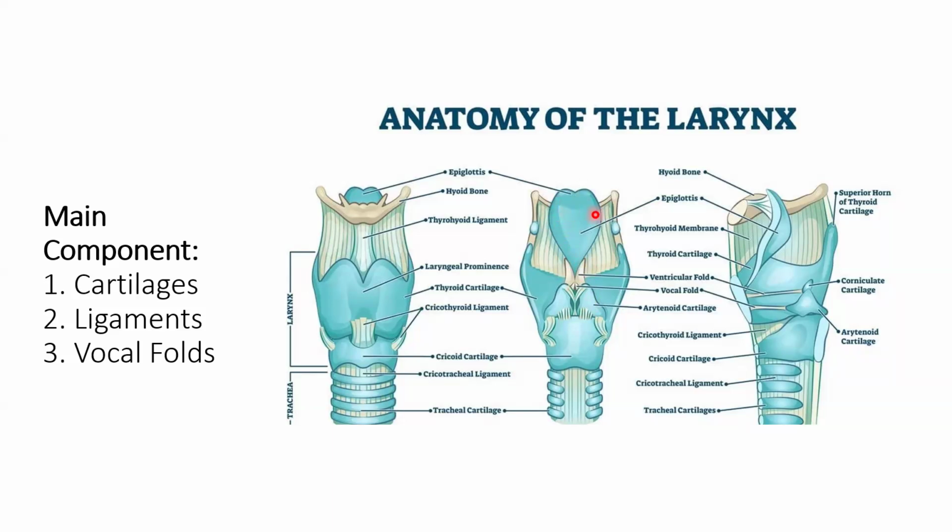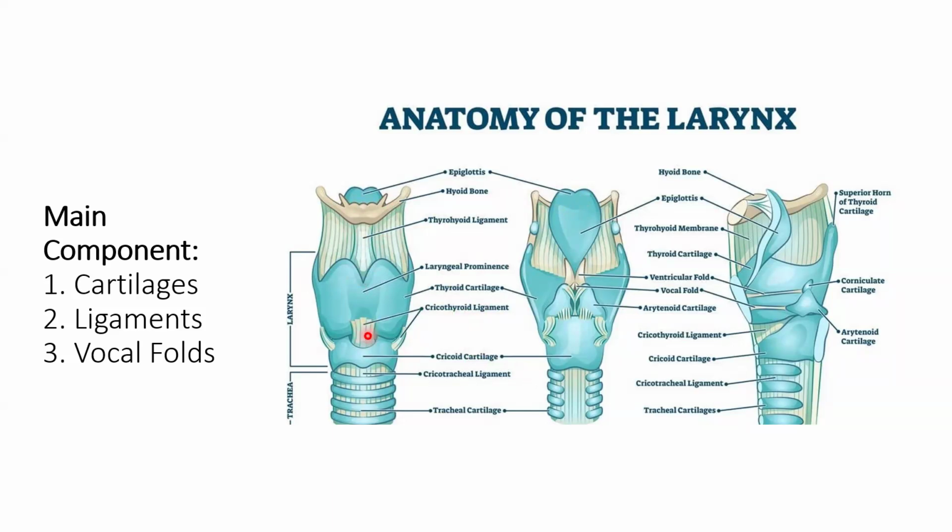As I said before, the epiglottis is a leaf-like flap that protects the larynx during swallowing. And then there are some important ligaments, like the thyrohyoid ligament in here, which connects the thyroid cartilage and hyoid bone, and the cricothyroid ligament, which connects the thyroid and cricoid cartilage.